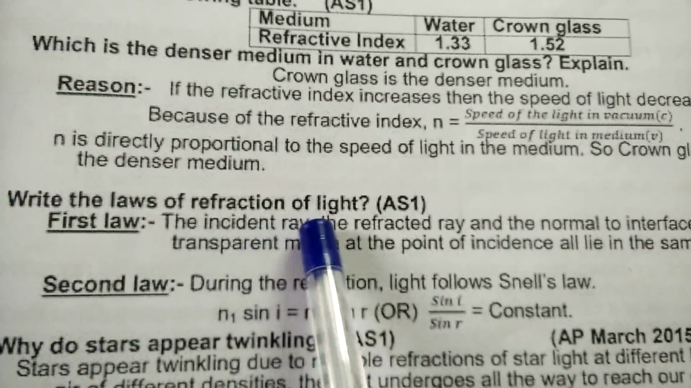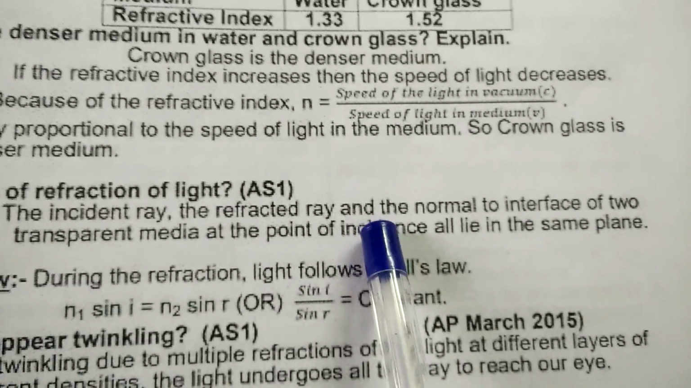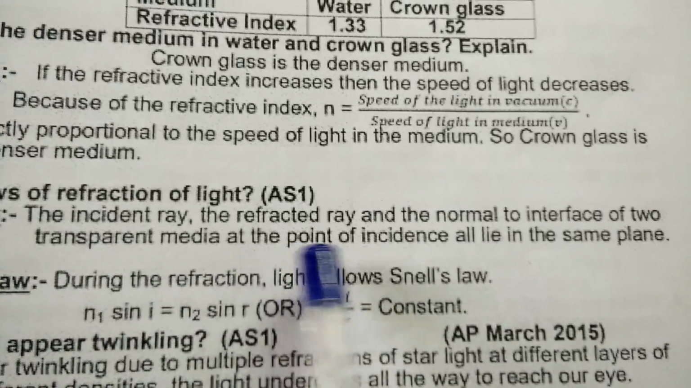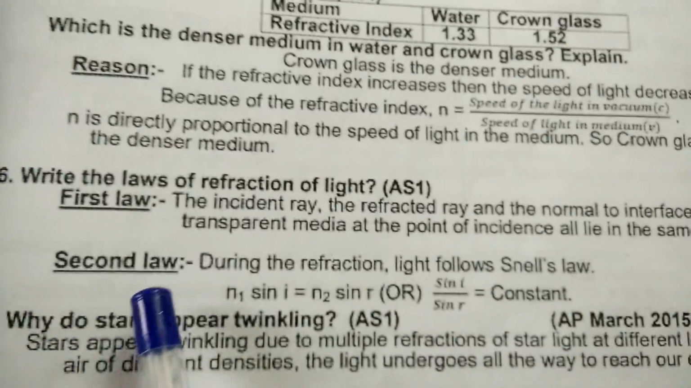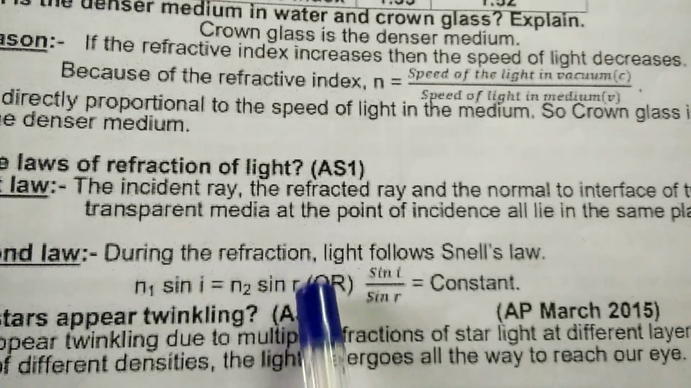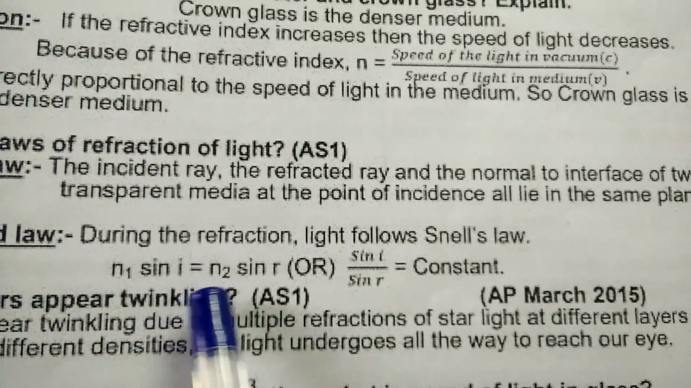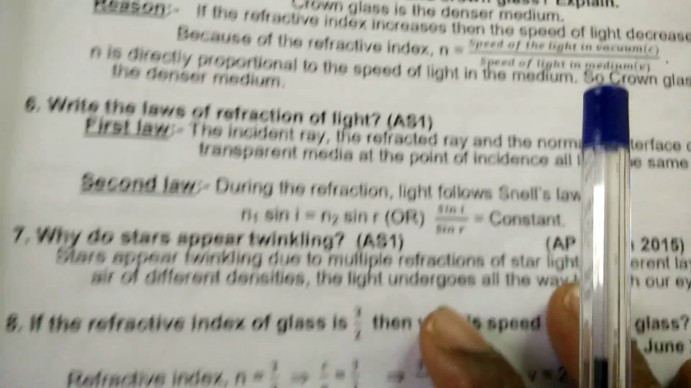Write the laws of refraction of light. First law, the incident ray, the refracted ray and the normal to interface of two transparent media at the point of incidence all lie in the same plane. Second law, during the refraction light follows Snell's law. N1 sin I is equal to N2 sin R, or sin I by sin R is equal to constant.